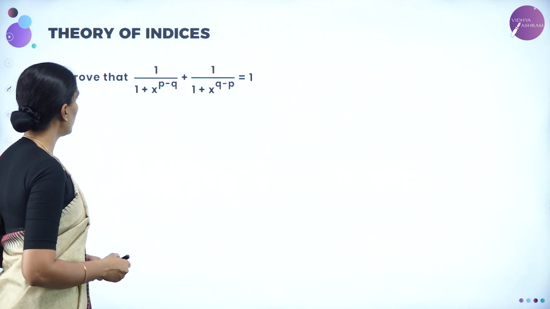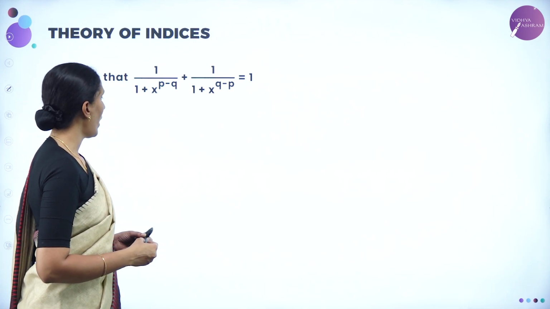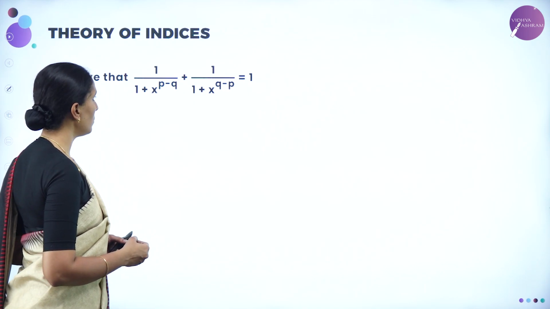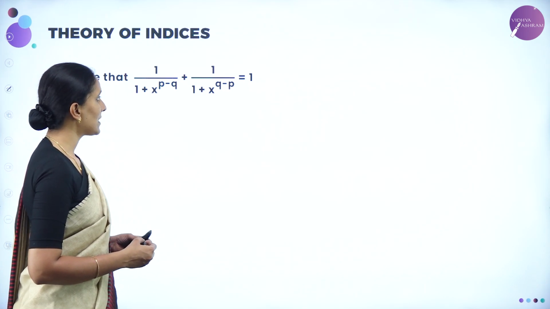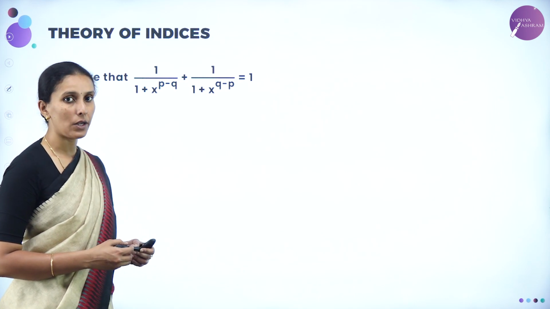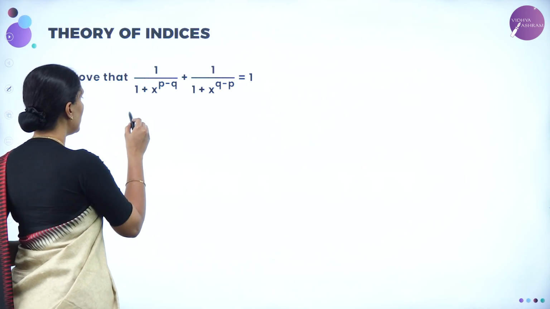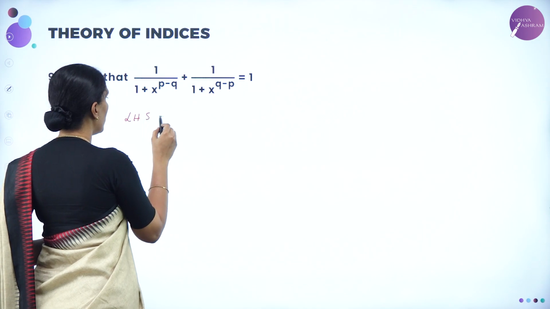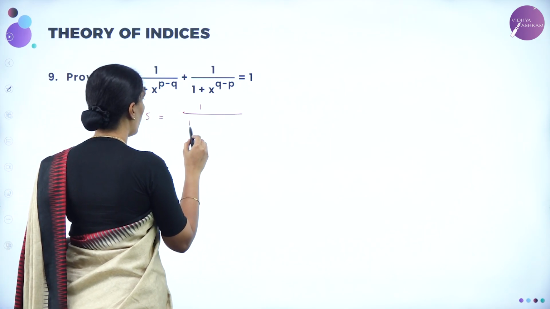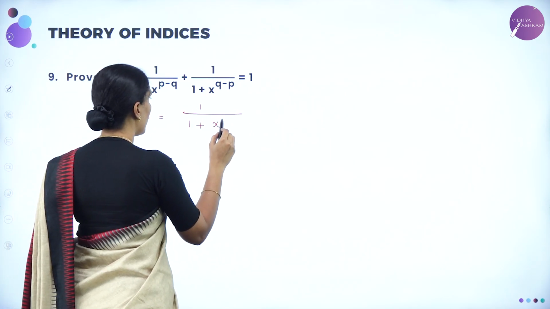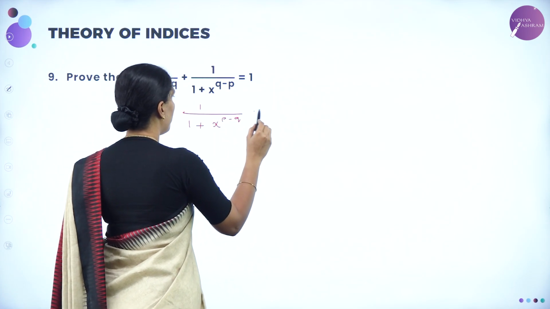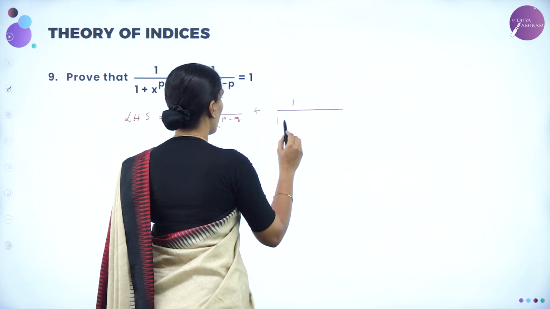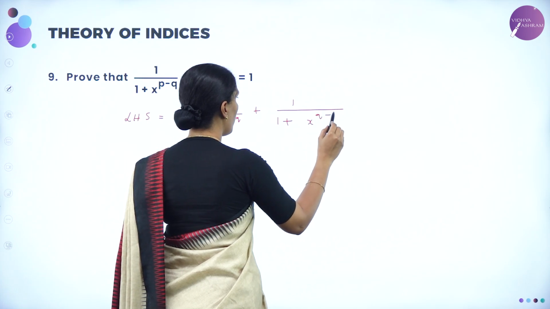Next, prove that 1 divided by 1 plus x to the power p minus q plus 1 divided by 1 plus x to the power q minus p is equal to 1. Now consider the left hand side. So we have 1 divided by 1 plus x to the power p minus q plus 1 divided by 1 plus x to the power q minus p.